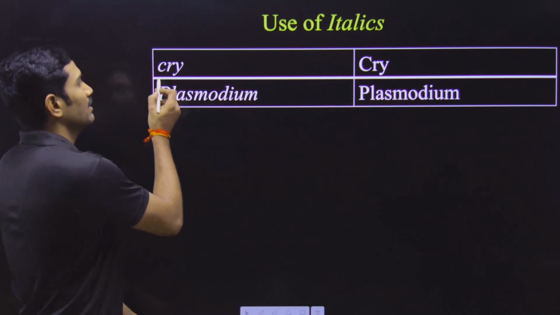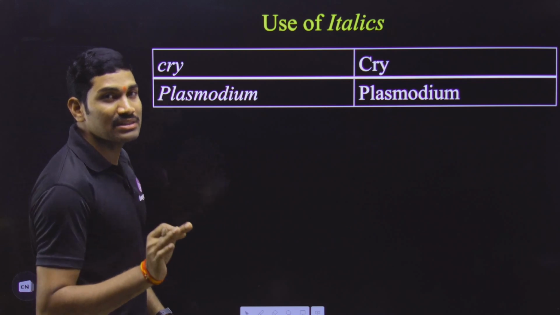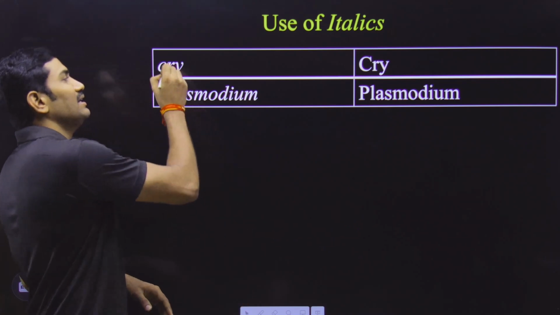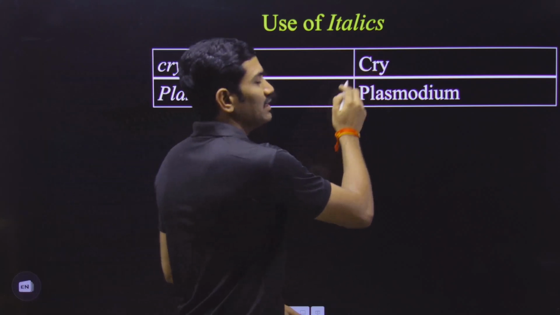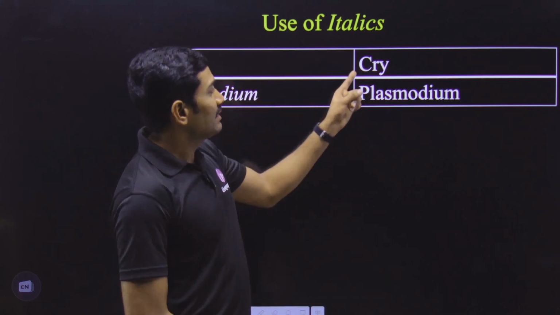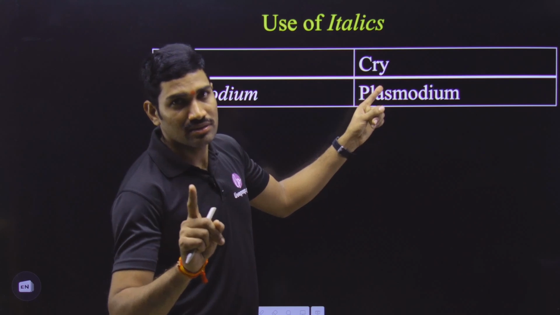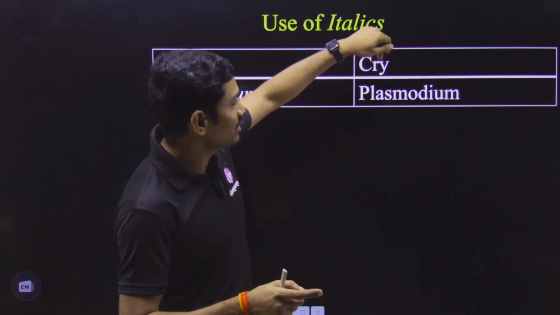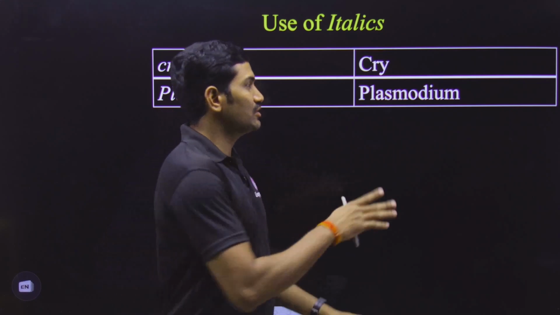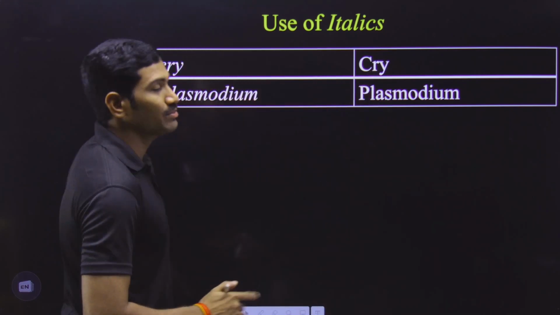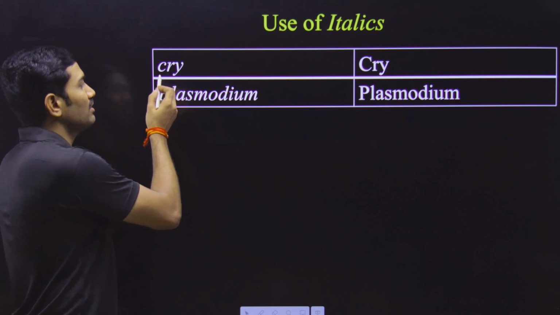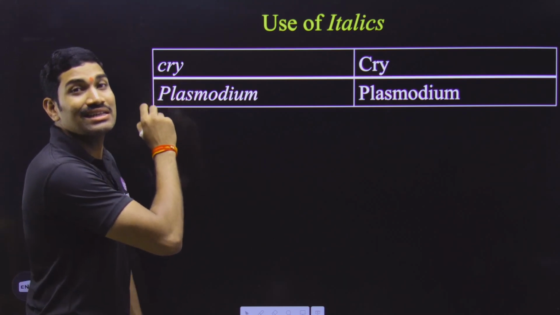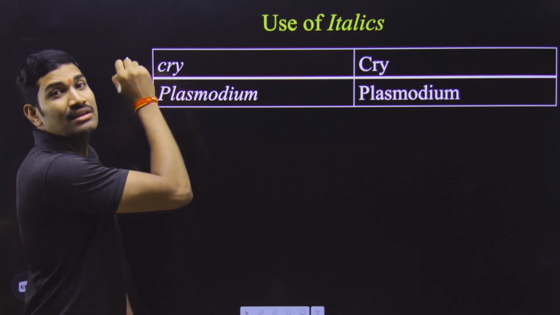What is the difference? Here all the three letters are present in small letters, means lowercase, and that too they are in italics. Please understand this. Here CRY is there, but here these are not in italics. And the second important point is, the first letter C is capital and the remaining two letters are small letters. In this way you are writing this one. Now what is the difference between this? If you are writing all the three letters in small letters and italics, it indicates that it is the gene. Please understand, it is the gene.